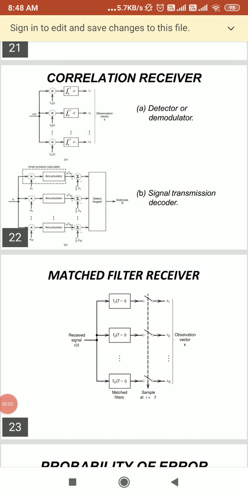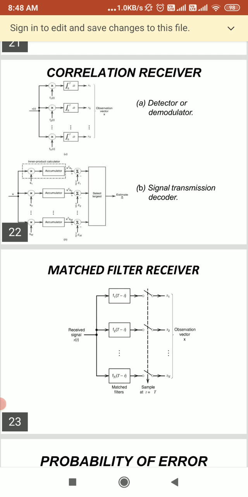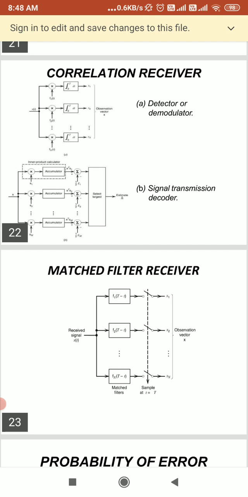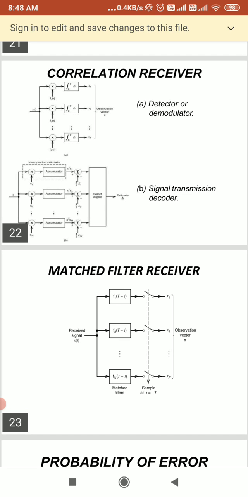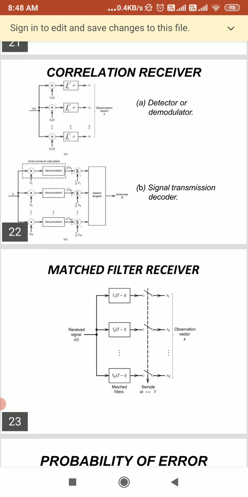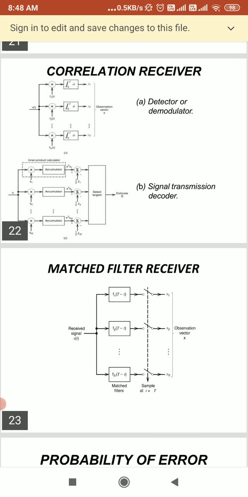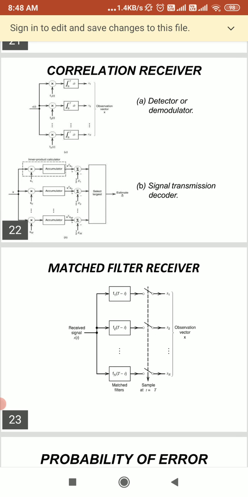Hello everyone. Here we were studying about the correlation receiver, in which we will require a detector or a modulator, and at the transmission side we will require a decoder. So we have seen a baseband digital signal is a signal which we can transmit without any modulation. We can say the baseband signal can come from a source like a computer or any digital communication system. You can take delta modulation, adaptive delta modulation, ADM, any.